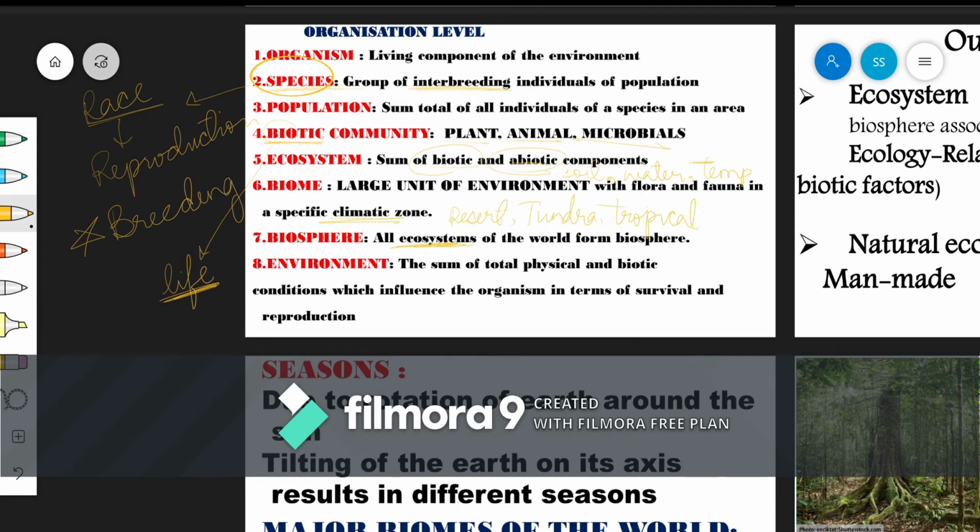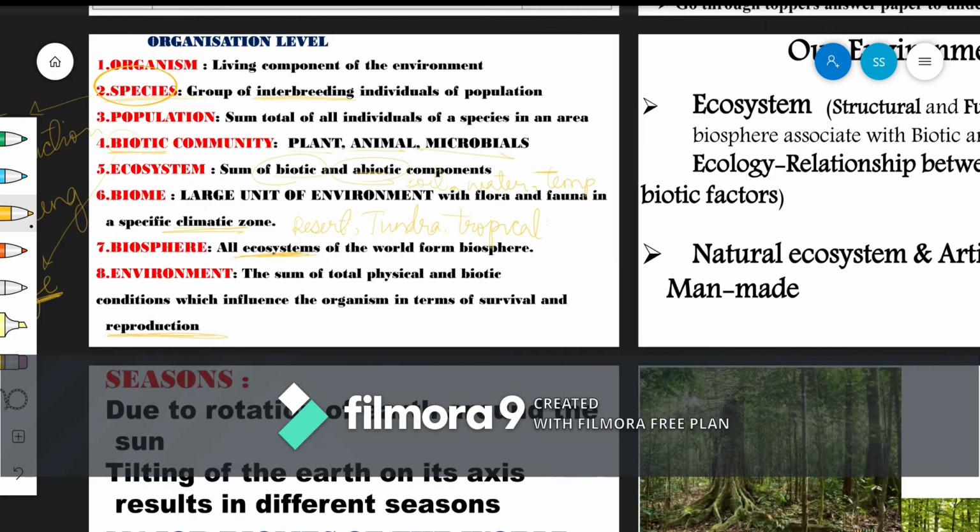An environment is the sum of the total physical and biotic conditions. Basically, environment will have the abiotic and the biotic communities which will influence the organism in terms of survival and reproduction. That's the basic layout of the different organization levels.